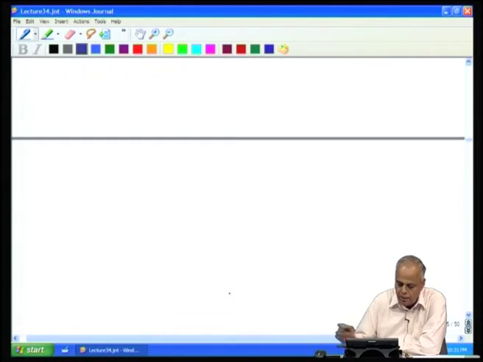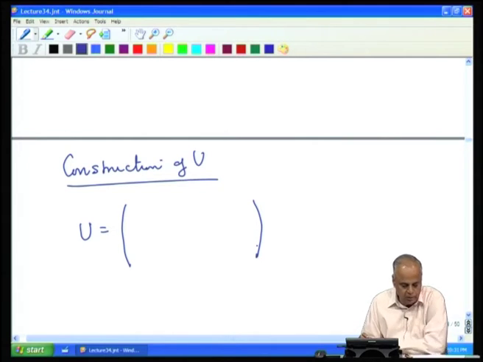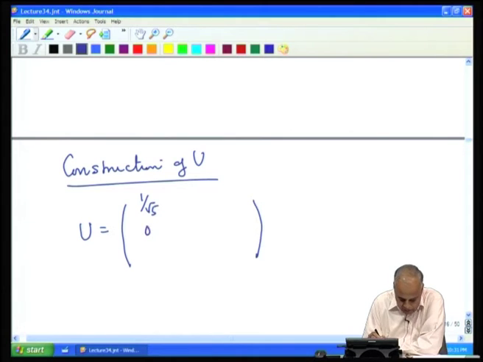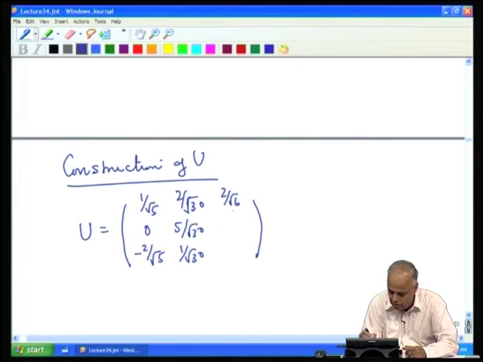Now, the construction of the unitary matrix U. To get U, we must put the orthonormal eigenvectors that we found along the columns. We have 1 by root 5, 0, minus 2 by root 5, then 1 by root 30 times 2, 5, 1, and then we had 2 by root 6, minus 1 by root 6, 1 by root 6.